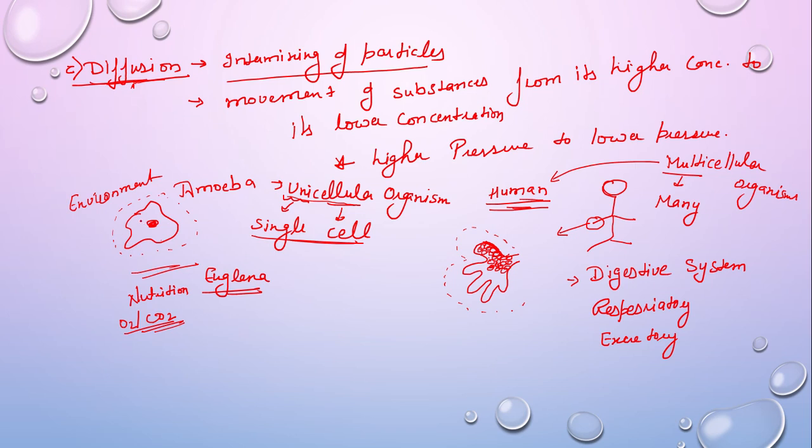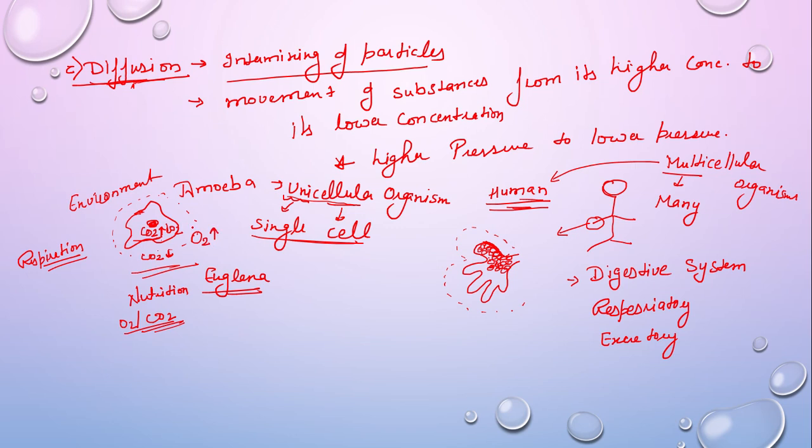Suppose amoeba requires food, or amoeba requires oxygen. Suppose I am taking an example of respiration here. So amoeba needs oxygen because it has so much carbon dioxide in its cell. Carbon dioxide has high pressure in the amoeboid cell, but in the surrounding there is less pressure gradient with respect to the amoeboid cell, right? And amoeba has very low concentration of oxygen, but in the surrounding of amoeba there is so much oxygen, that is a high pressure gradient, right?